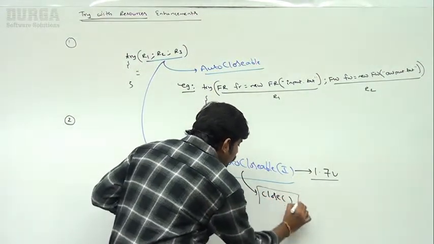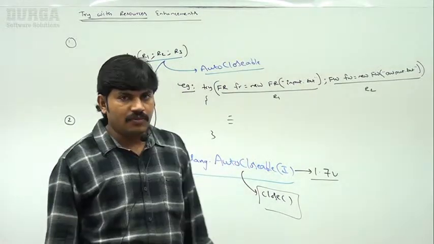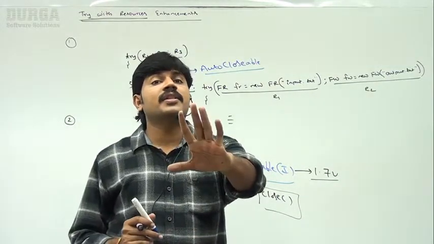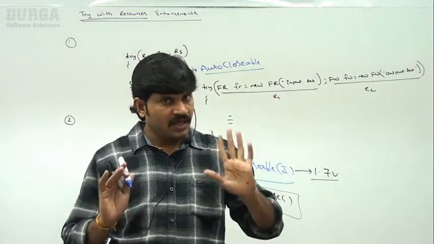What is the method? Close method. So this interface contains how many methods? Only one method. What is that method, sir? Close method. Clear for all of it?